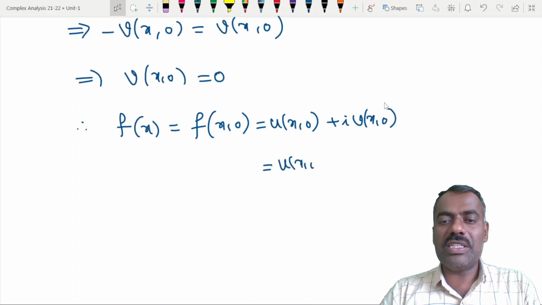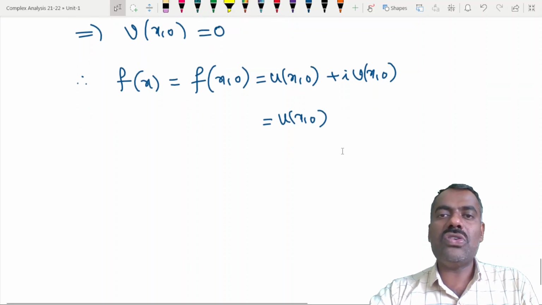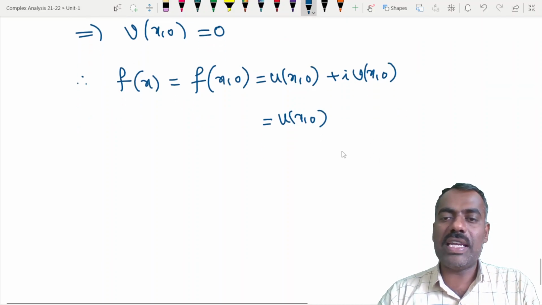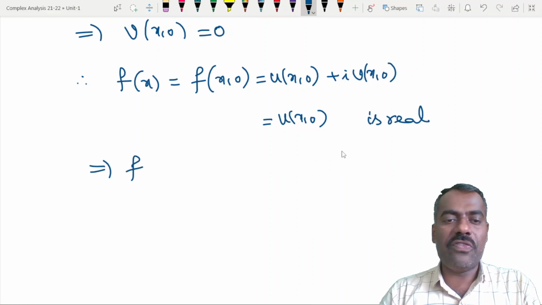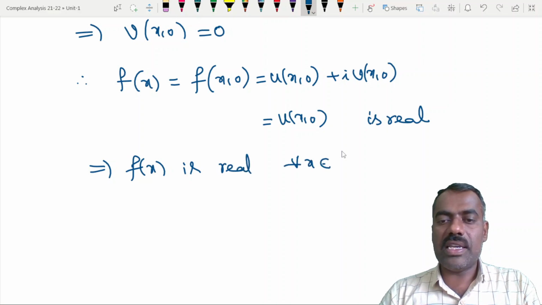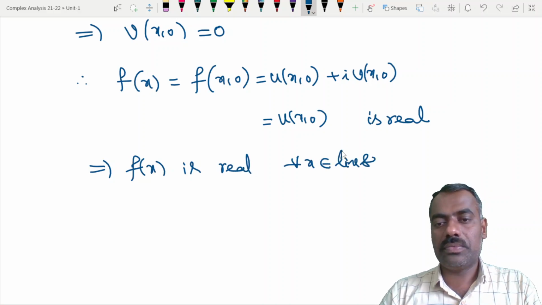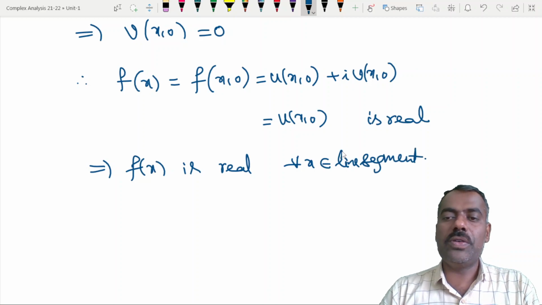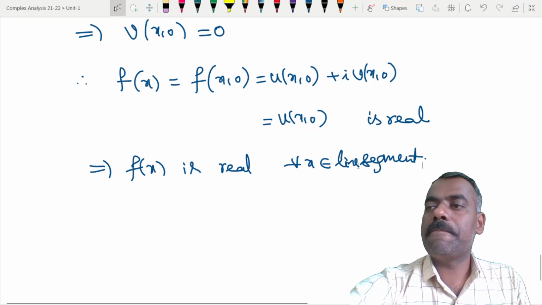So this is same as u of x comma 0, and we know u of x comma y is a real function, right? So this is real. This implies f of x is real for every x in that line segment, and that is what we wanted to prove. Is that clear?